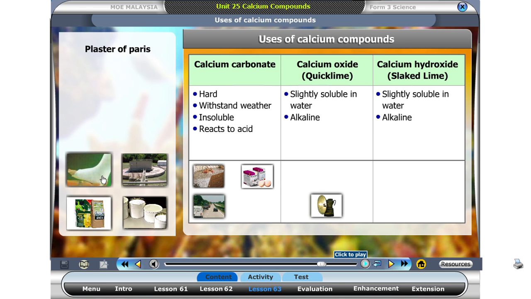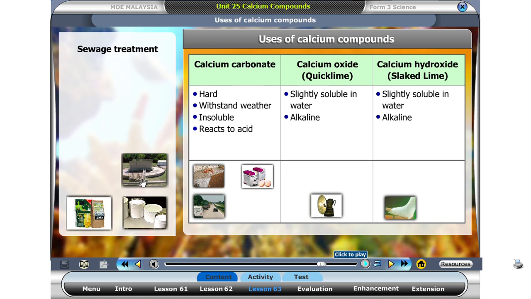Plaster of Paris is used to mend broken bones.